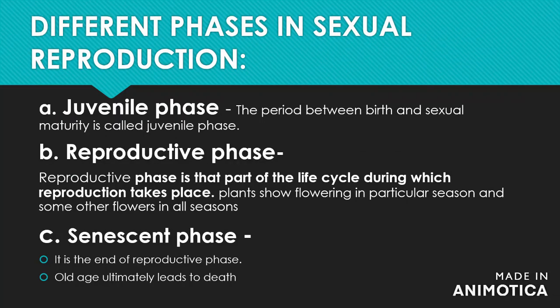Different phases in sexual reproduction. Juvenile phase. The period between birth and sexual maturity is called juvenile phase. Reproductive phase. Reproductive phase is that part of the life cycle during which reproduction takes place. Plants show flowering in a particular season and some other plants flower in all seasons. Senescent phase. It is the end of the reproductive phase. Old age ultimately leads to death.